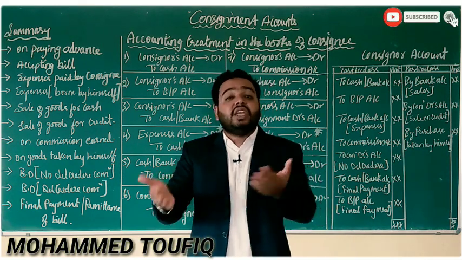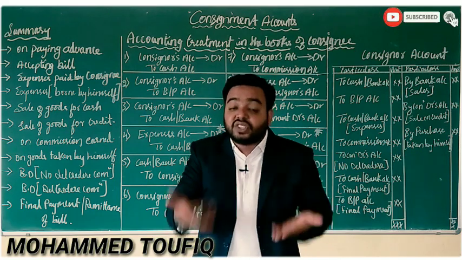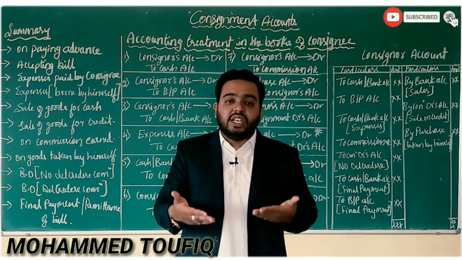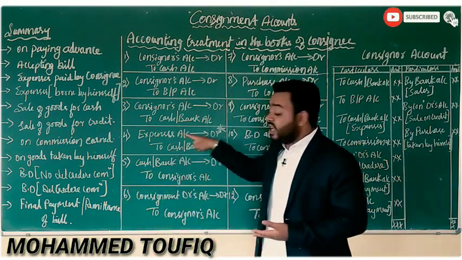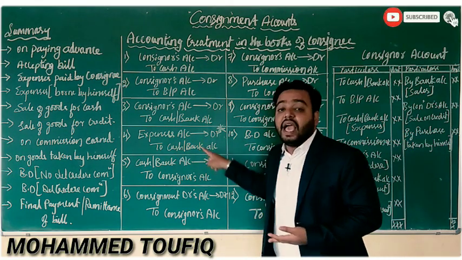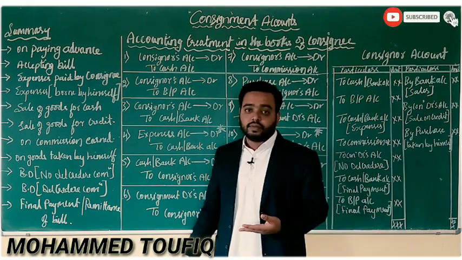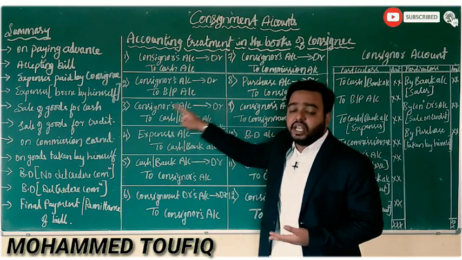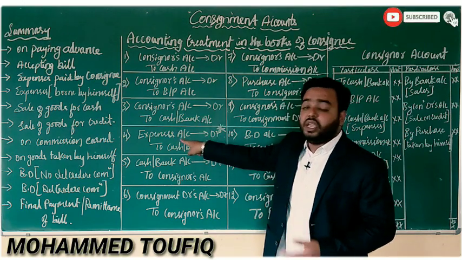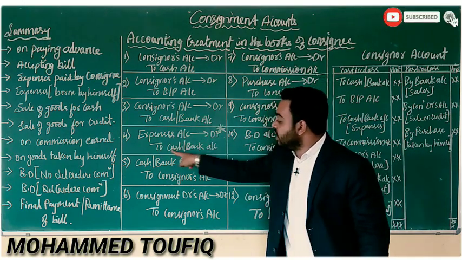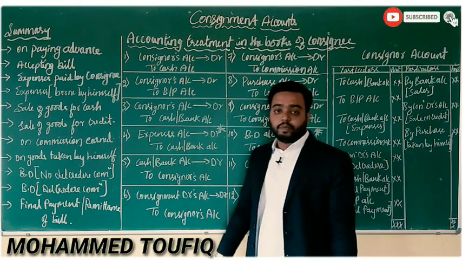That expenses cannot be reimbursed by the consignor. For such type of expenses met by the consignee, the general entry will be expenses account debit to cash or bank account. I repeat, for such a transaction, the general entry will be expenses account debit to cash or bank account.